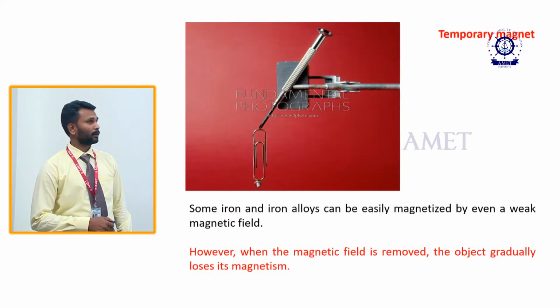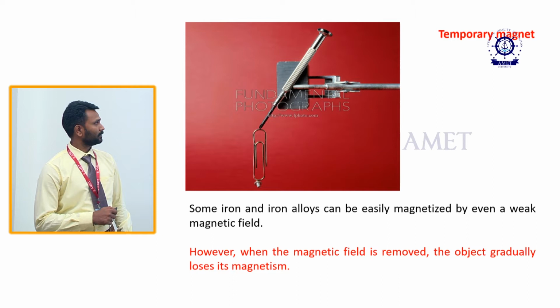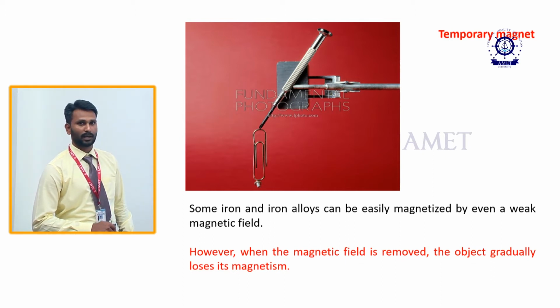This is a temporary magnet. So this is a magnet, and this is your iron rod. From the magnet, the iron rod gets magnetization. When we connect a pin with the rod, the pin also gets magnetization. Likewise, the screw also gets magnetization. Once you remove this magnet, the rod will lose its magnetization, the pin will lose its magnetization, as well as the screw. So that is a temporary magnet.